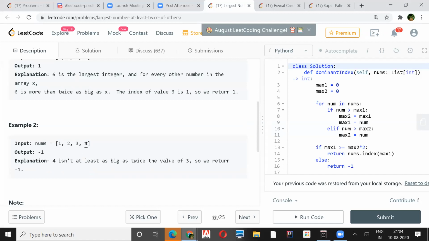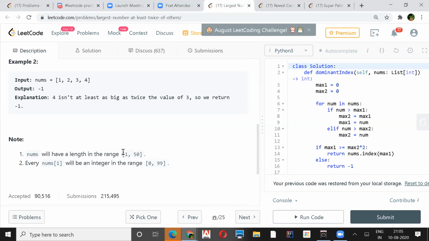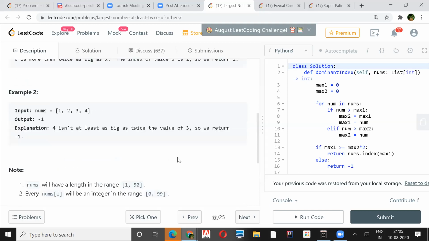But here if we pick 4, 3 into 2 is 6, which is greater than 4. So none of them is the potential candidate for this. And nums will have a length in the range 1 to 50, and every nums will be an integer in the range of 0 to 99.